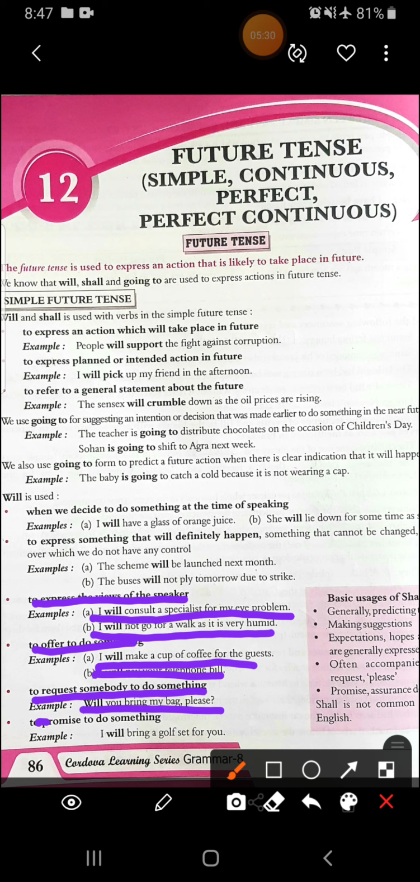Then to promise to do something: I will bring a golf set for you. So again, if I'm promising that I will do something for you, then also I will use will.